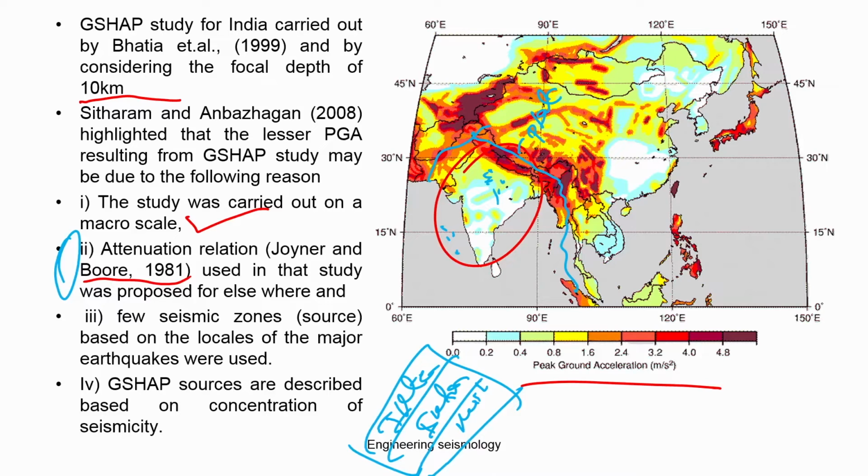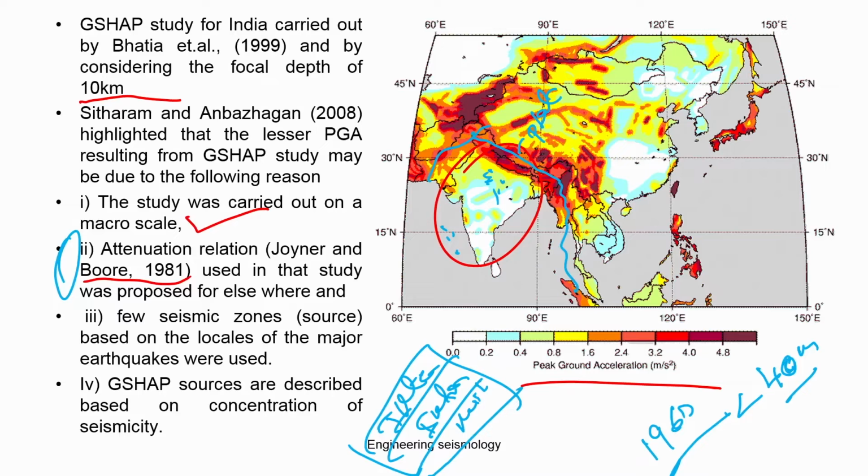As we told, India has recording from 1960. That means when this map was made, we had less than 40 years of earthquake data. So this data may not be sufficient to really delineate a source. They should have considered some advanced technology like satellite-based images, geophysical surveys and geological studies, and then delineated the active sources.